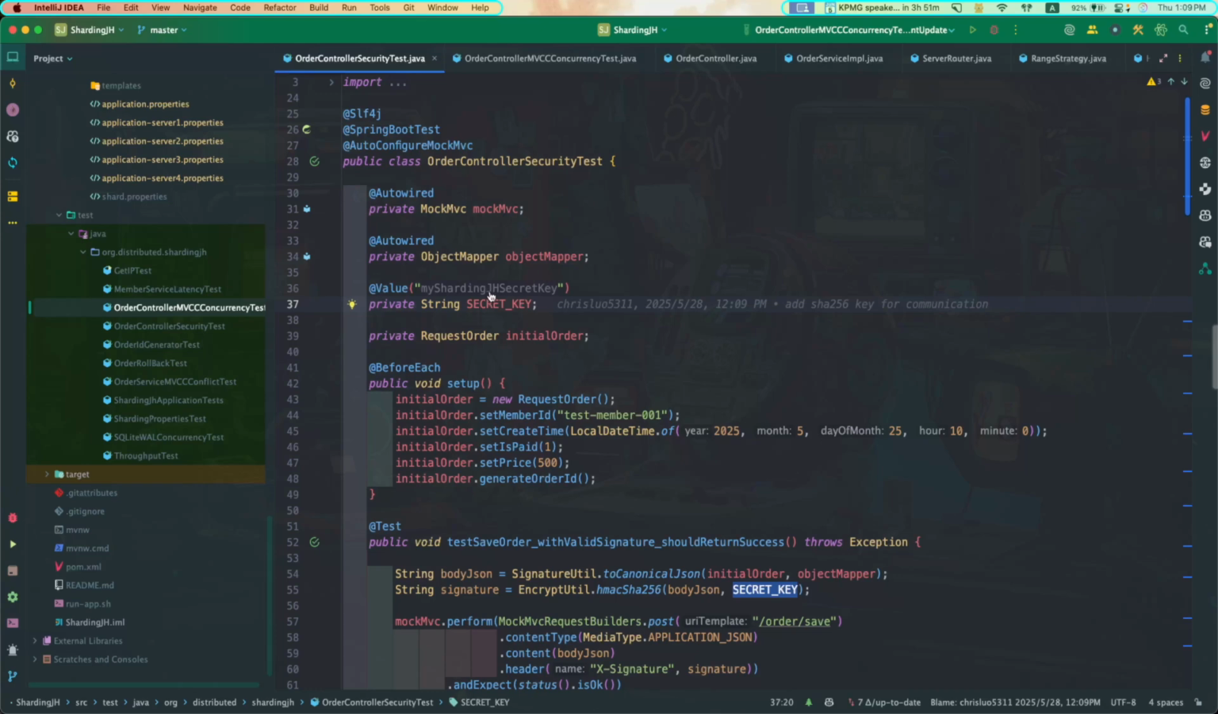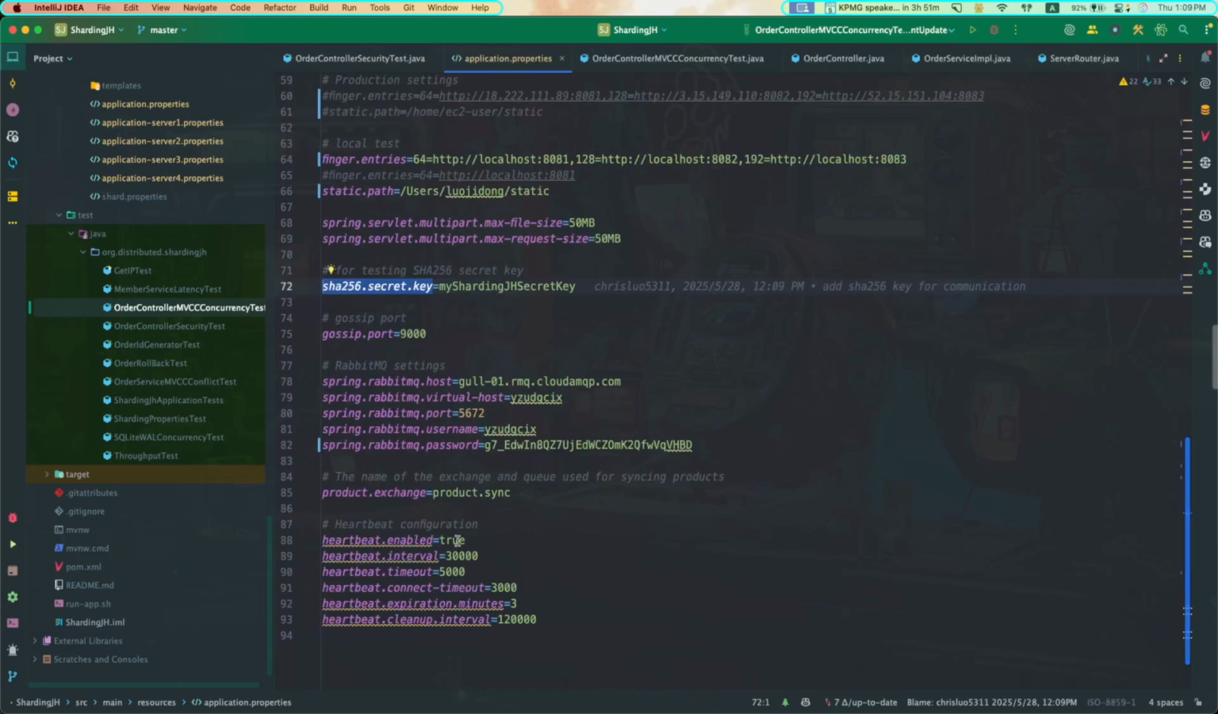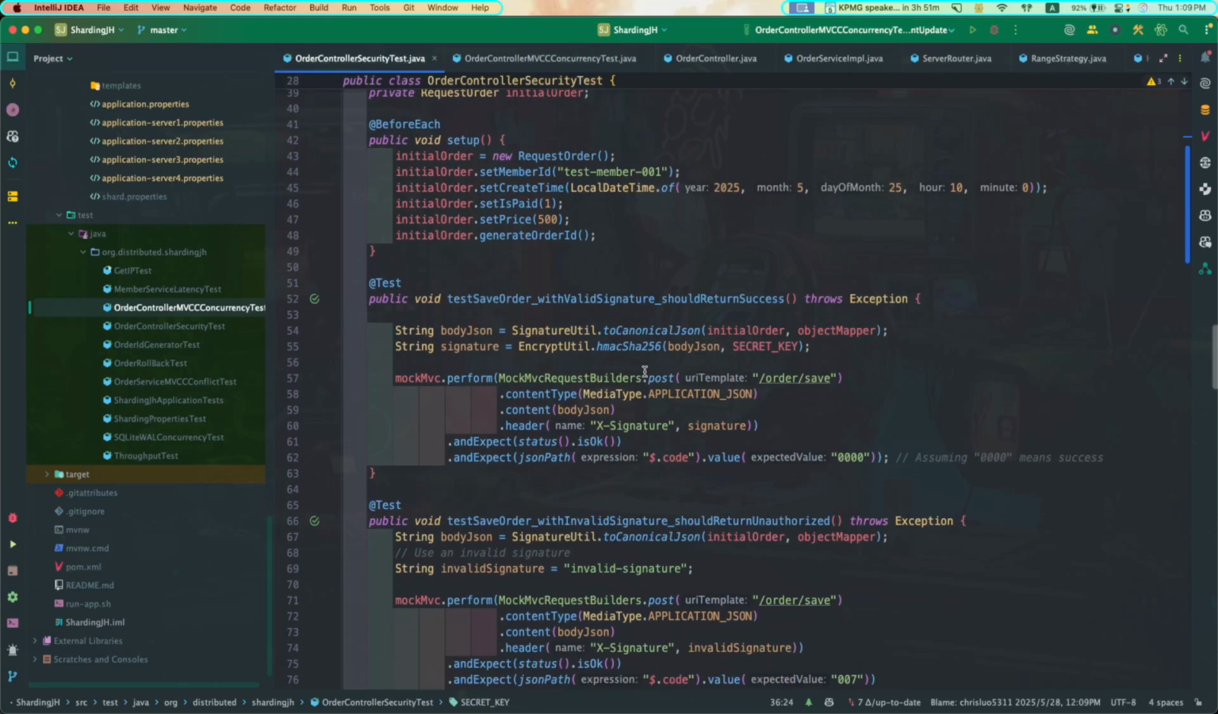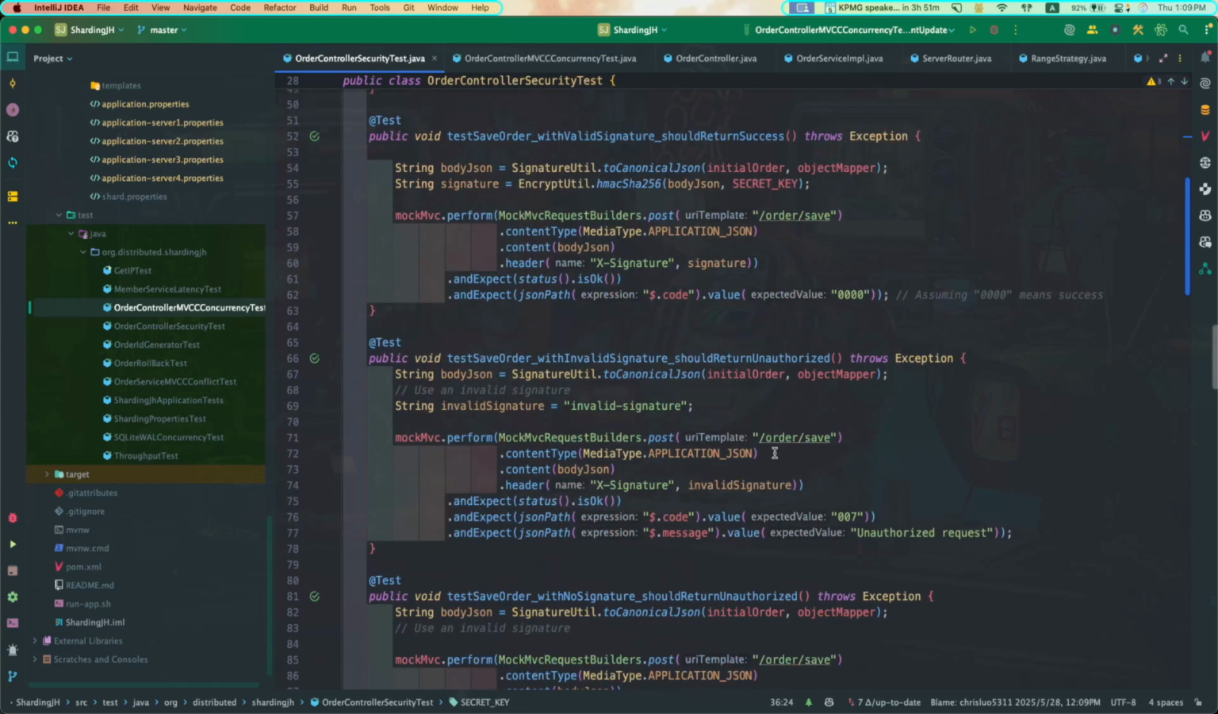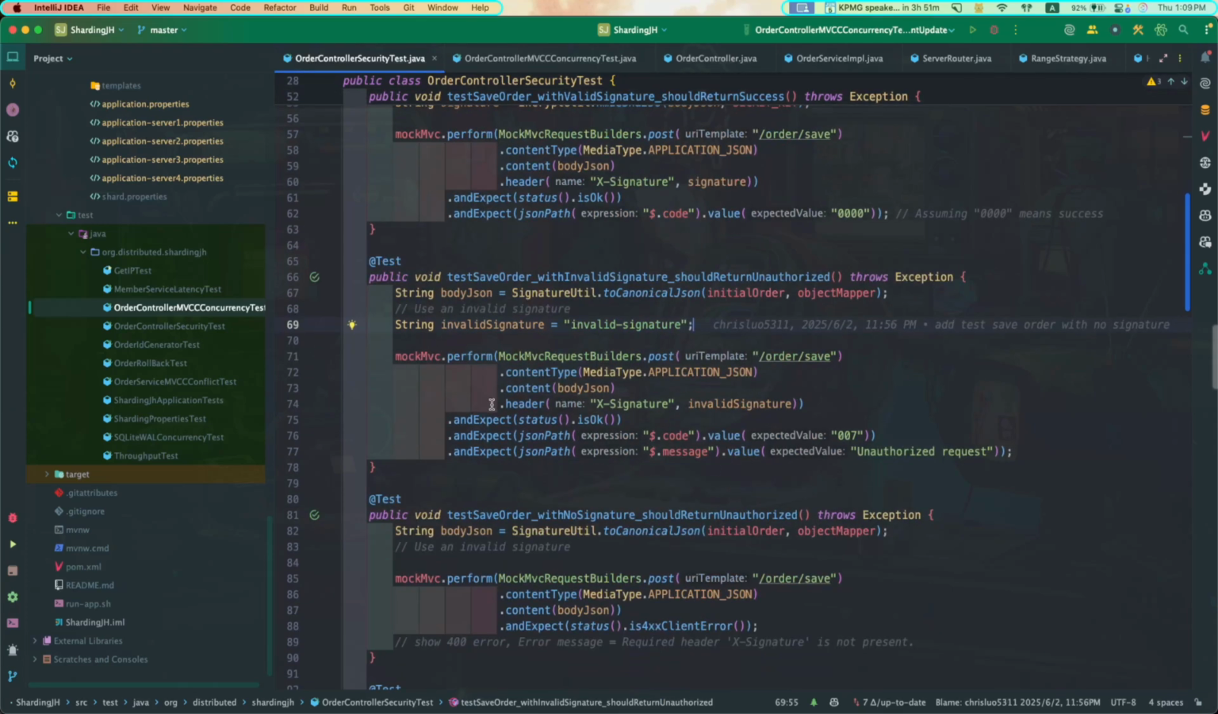So this key is here, our custom key. And after we get a signature, we'll put it in the header, and then we send it. And next we will test the invalid signature. Invalid signature is basically giving anything as the signature, also putting it in the header and then sending it. So we expect the result will be 007 unauthorized request.